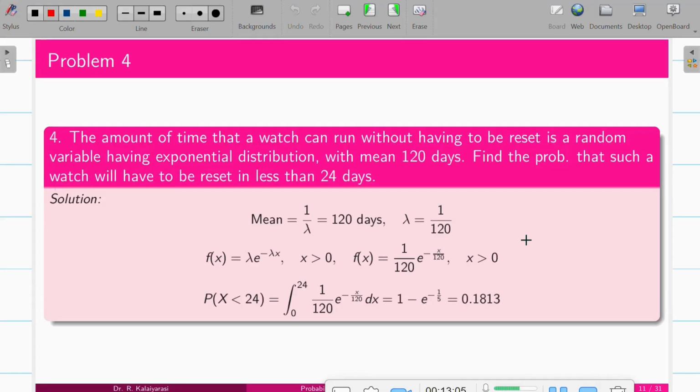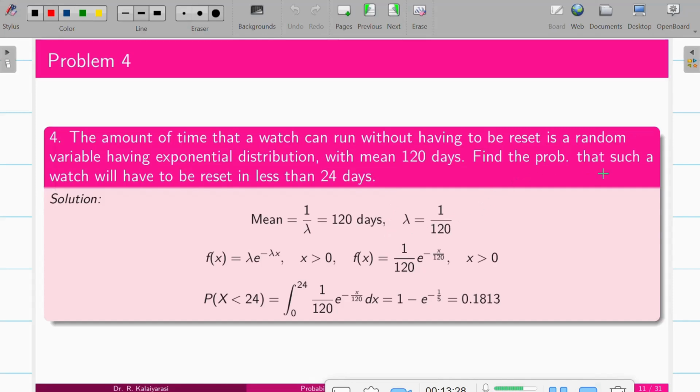And coming to the next problem, the amount of time that a watch can run without having to be reset is a random variable having an exponential distribution with the mean 120 days. So again, it is given mean, not lambda directly. They have specified the mean, which is 1 by lambda. It's 120 days. So your lambda will be 1 by 120.